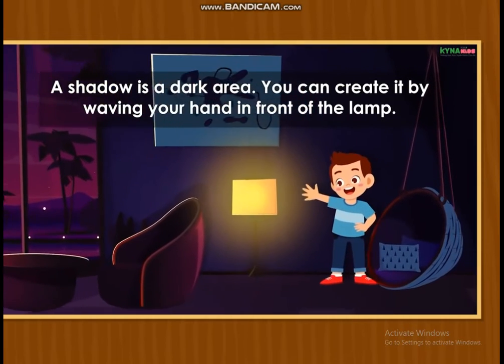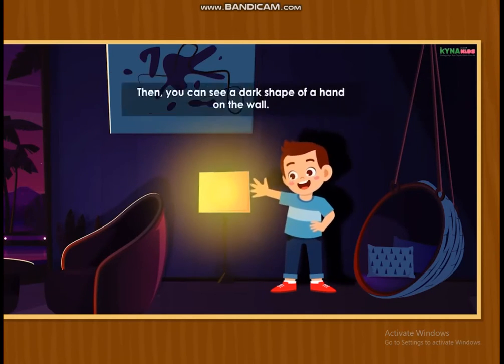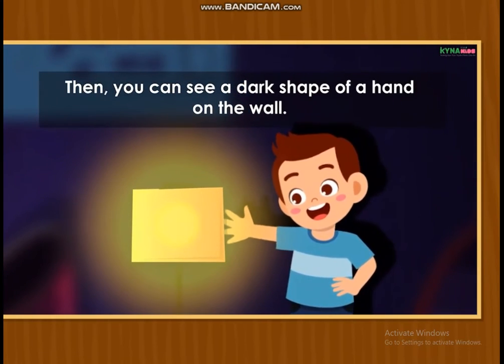A shadow is a dark area. You can create it by waving your hand in front of a lamp. Then you can see a dark shape of a hand on the wall.